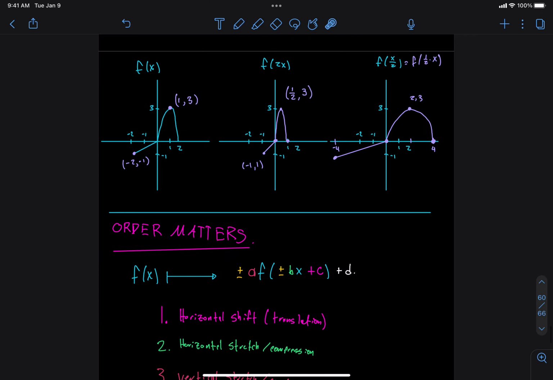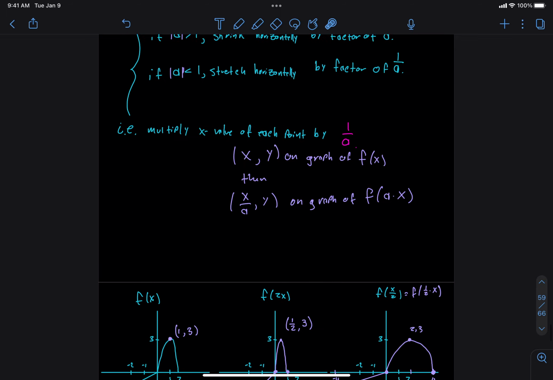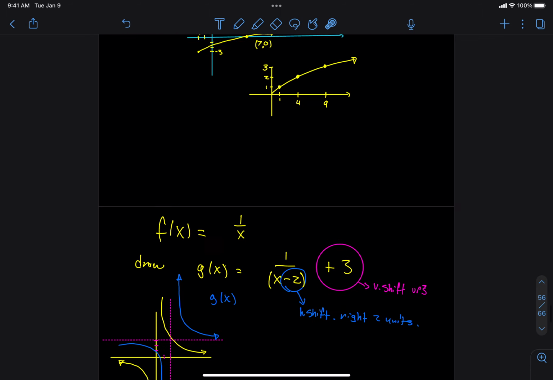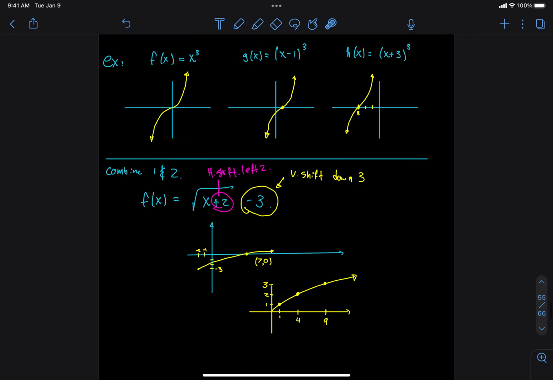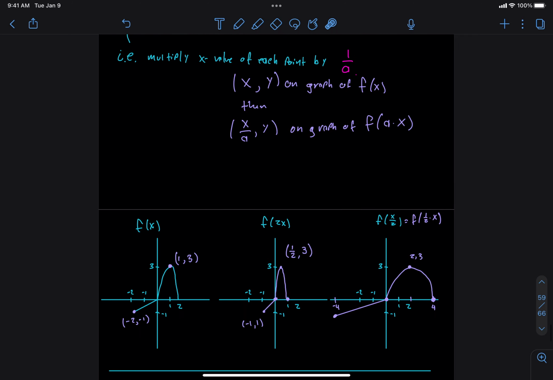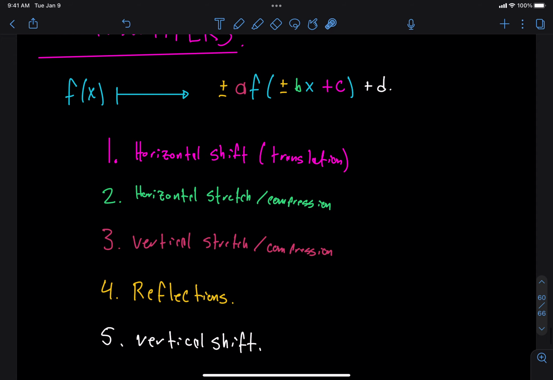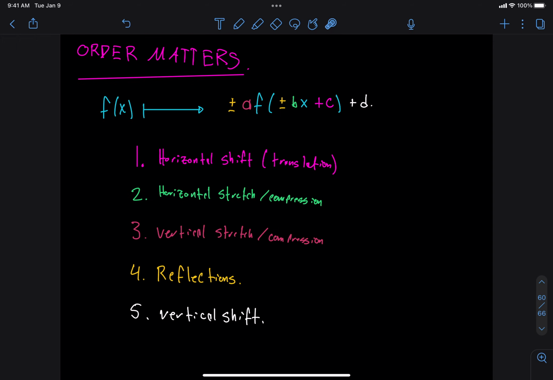All right, then let's talk about how to combine every single one of these compressions and stretches and shifts and reflections all at the same time. Okay, so this is my most colorful slide that I think I ever made. But I tried to color coordinate it with how the steps go, in terms of what we are going to do first. So let's say I have f of x, and I transform it into a times f of bx plus c, in parentheses, plus d, right? So I have one of basically every single type of transformation shown.